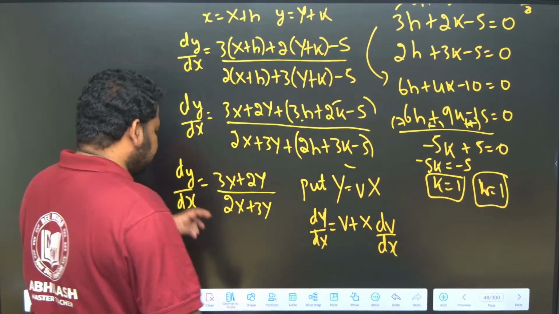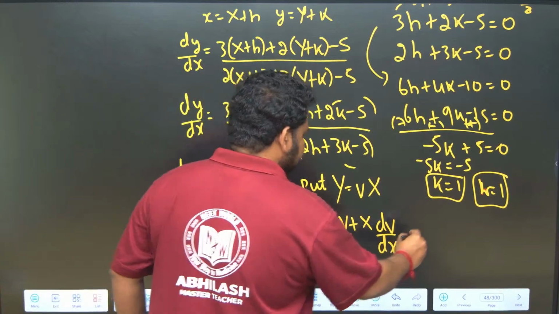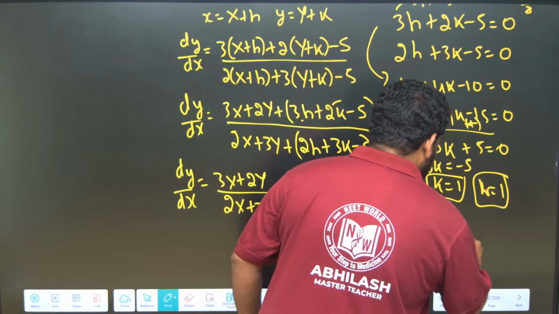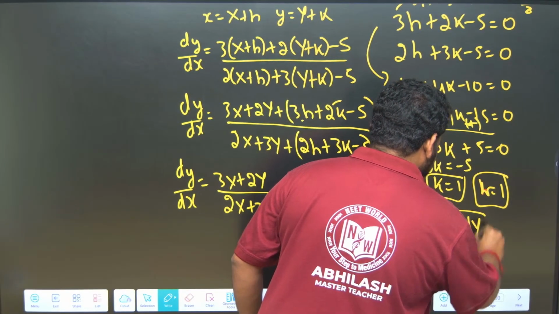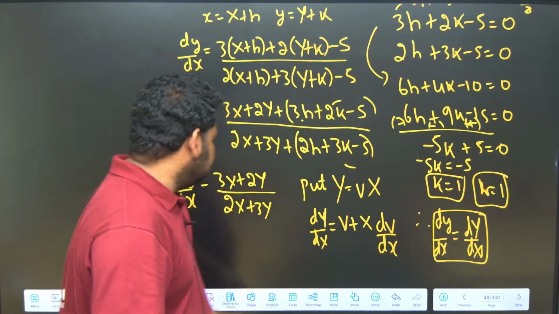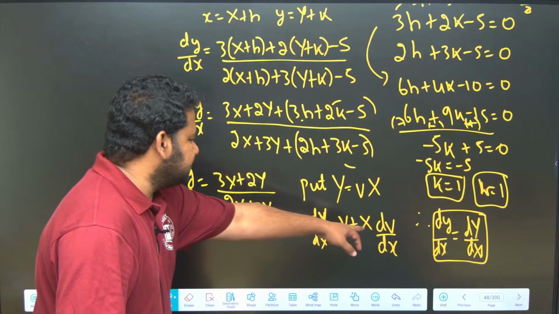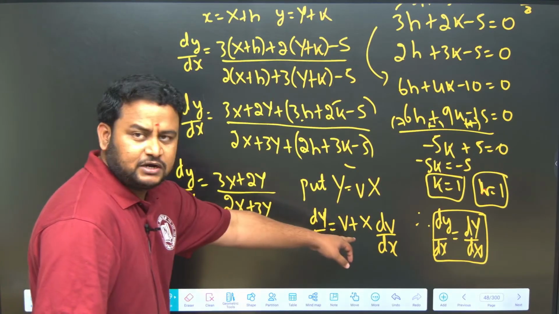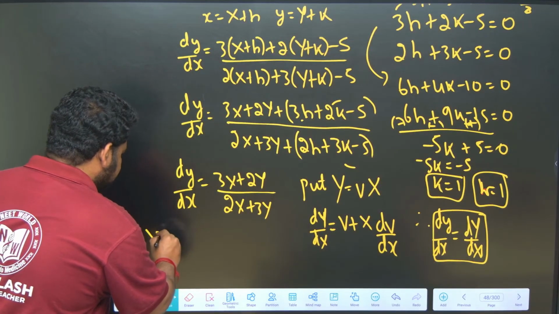Now what you have to understand is that this small dy by dx will be equal to capital dY by dX. So wherever dy by dx is there, I should put V plus X dV by dX, not X plus.